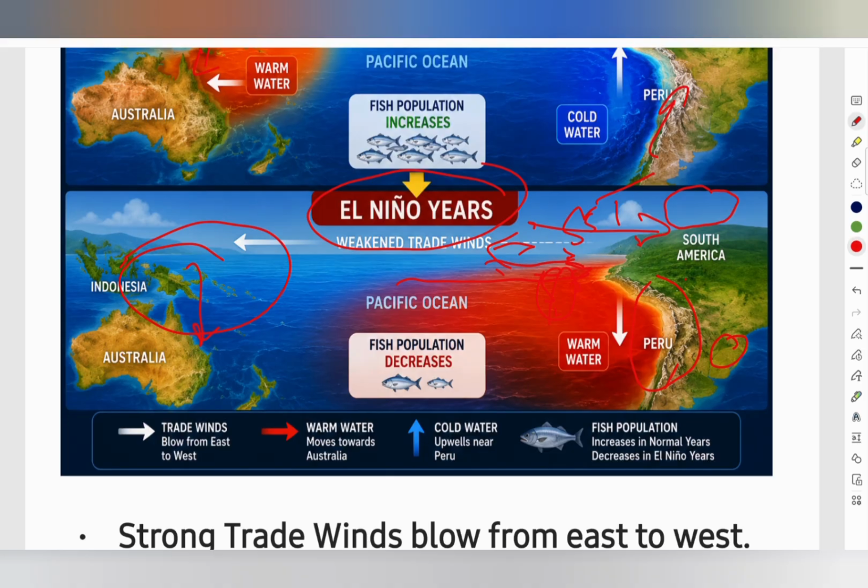As a result, upwelling becomes weak. Fewer nutrients reach the surface. Right, the plankton population decreases. Fish production declines because of that. This is why El Nino has a major impact on Peru's fishing industry also.